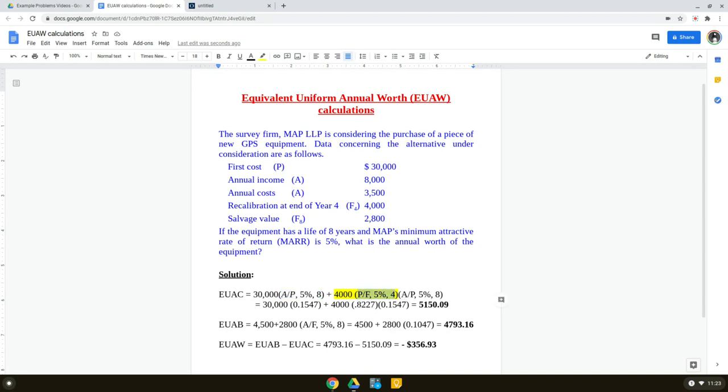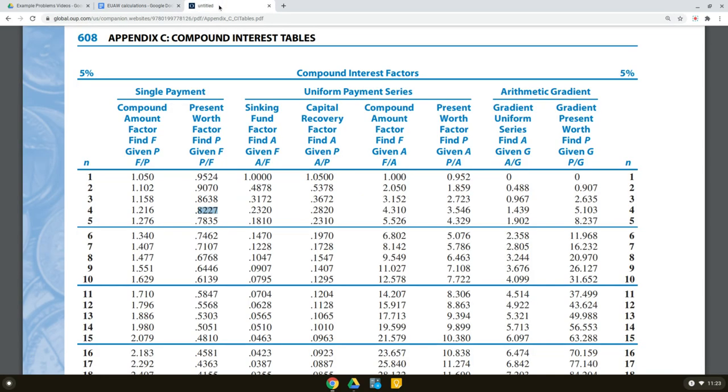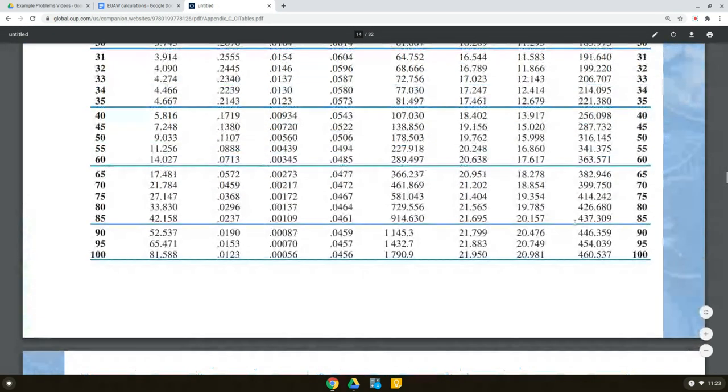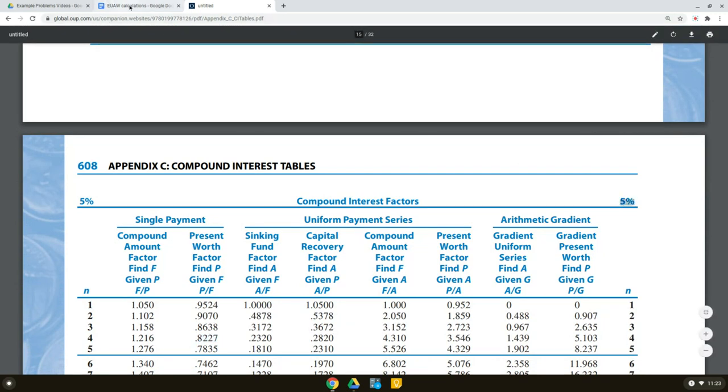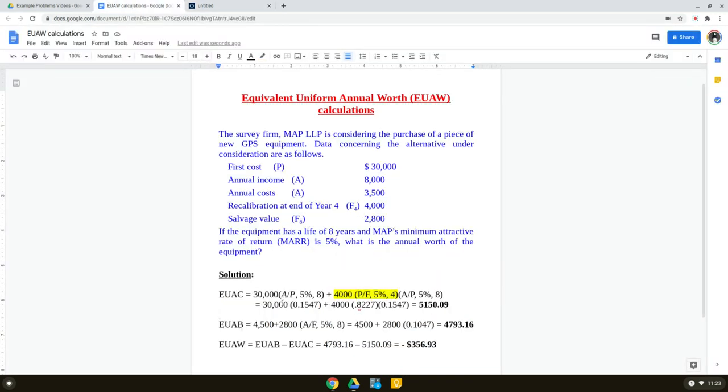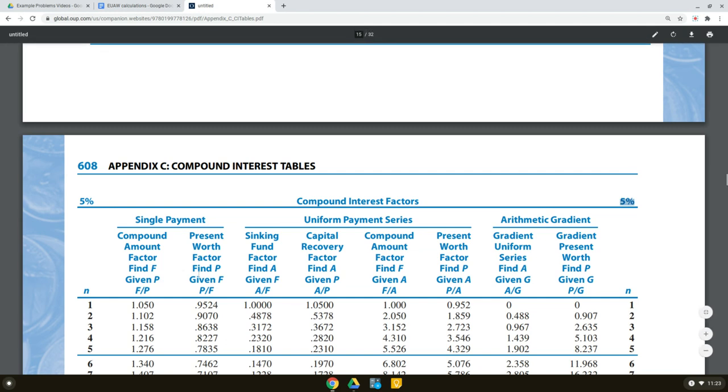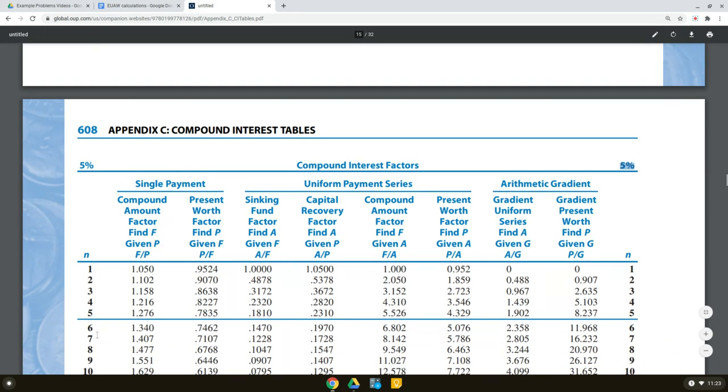So let's look at the compound interest table that I have open here, and I'm already looking at the 5% table. The first thing we want to find is A given P for an 8-year time period. The first column is the time periods.